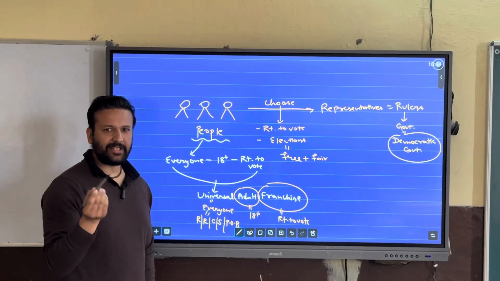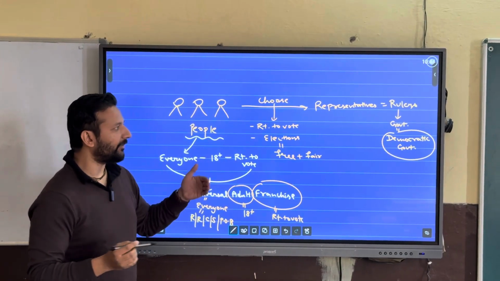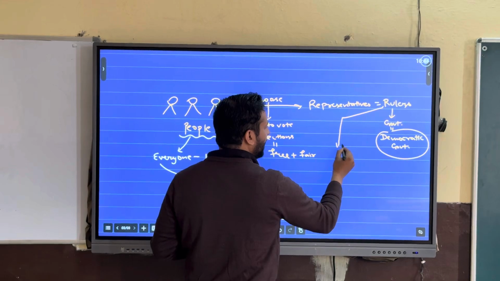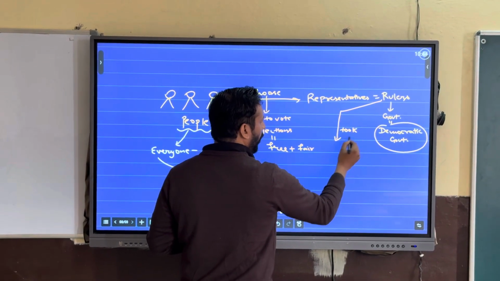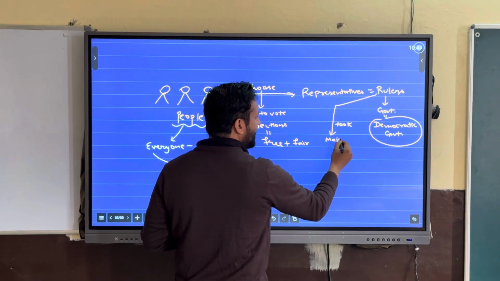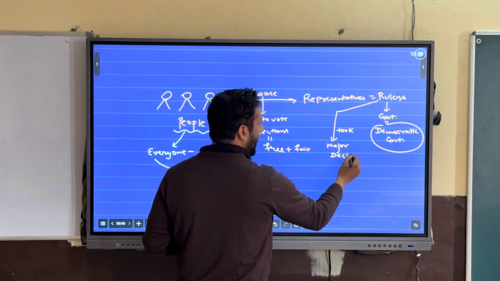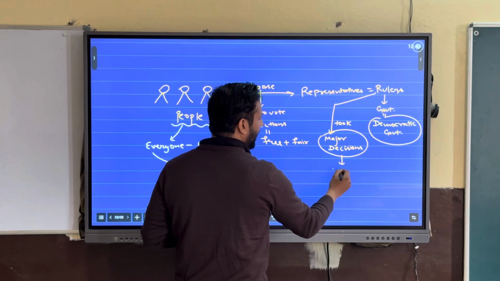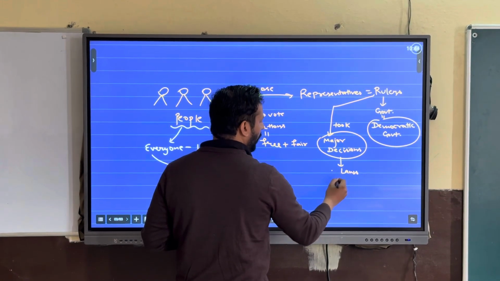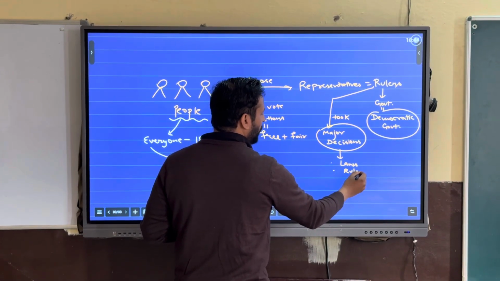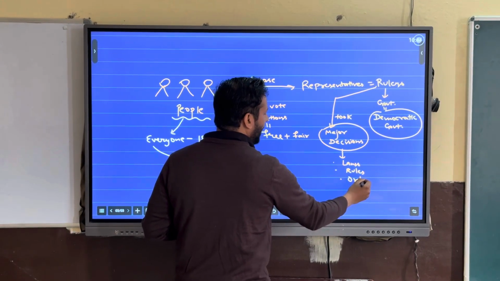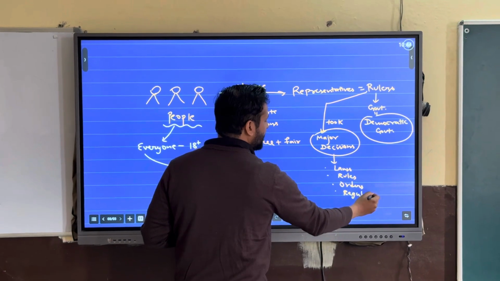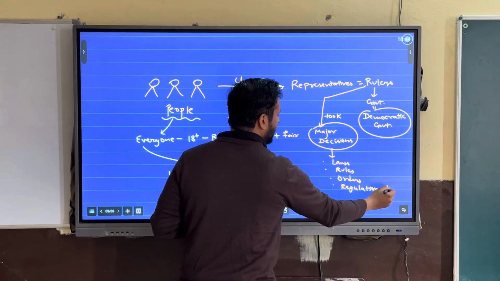By exercising this right, they can choose their representatives, and these representatives, the so-called rulers, take all the major decisions. They are supposed to make laws, form rules, make orders, make regulations, etc.